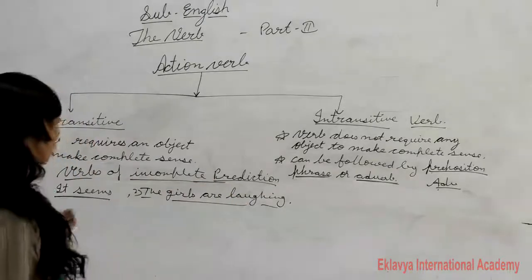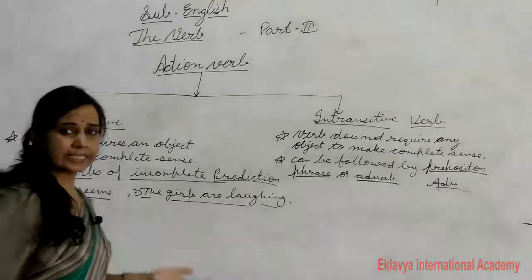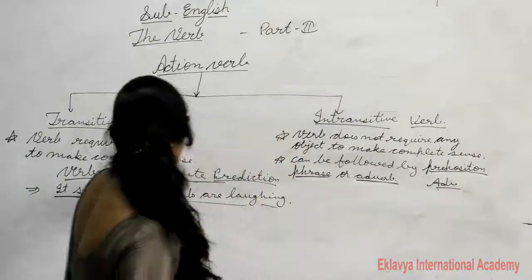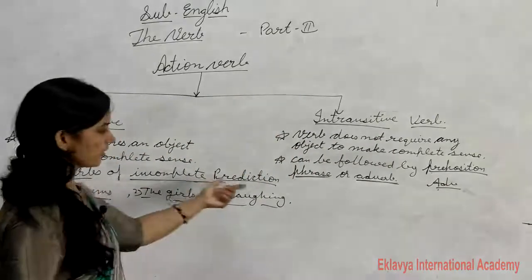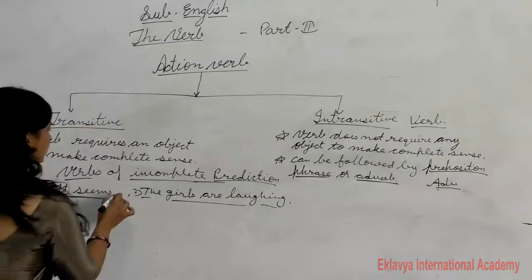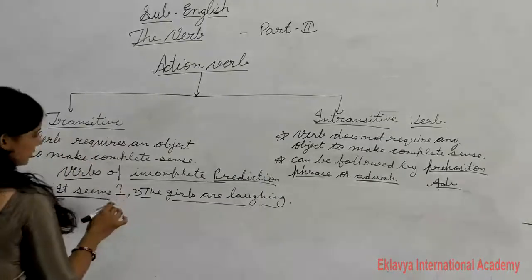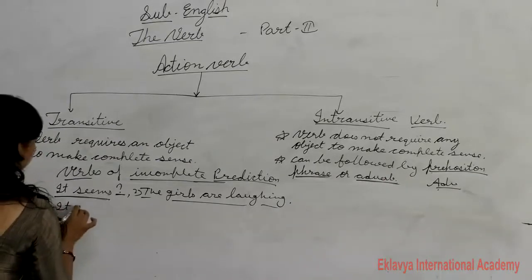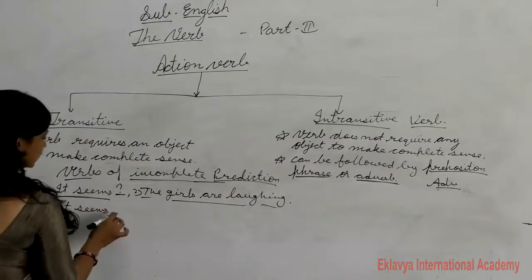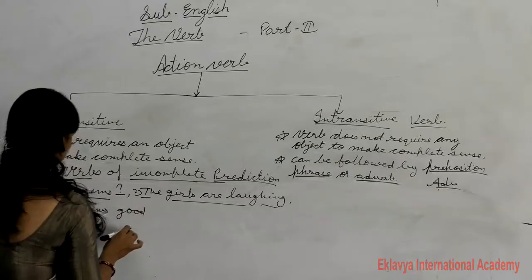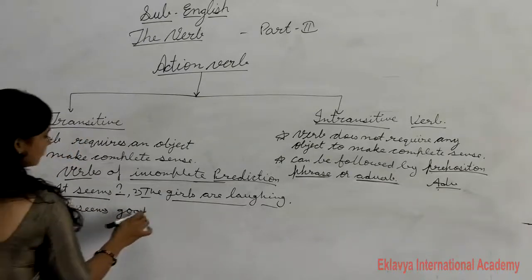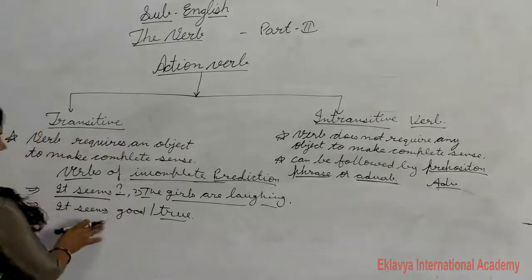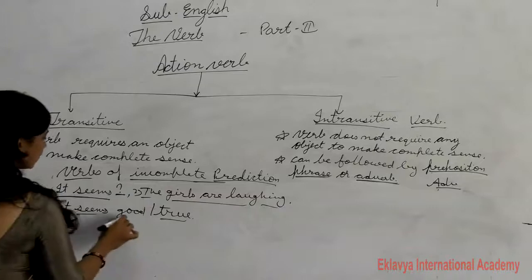I repeat again, verbs that need some word or words to make complete sense are called verbs of incomplete prediction. Here you can check, this verb needs some word to make its complete sense. When we write "it seems good", if it seems true, then now it is giving complete sense.